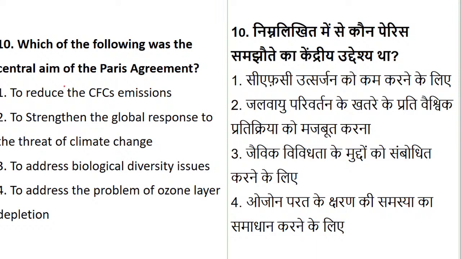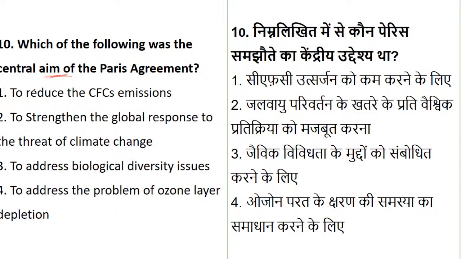I hope you do it very well, because we have done this in the paragraph when we read about Paris Agreement. What is the aim of Paris Agreement? Paris Agreement talks about reducing the chlorofluorocarbons emission, strengthening the global response to the threat of climate change, addressing biological diversity, or addressing the problem of ozone depletion. Now you have read everything, you should be able to come up with the right option.